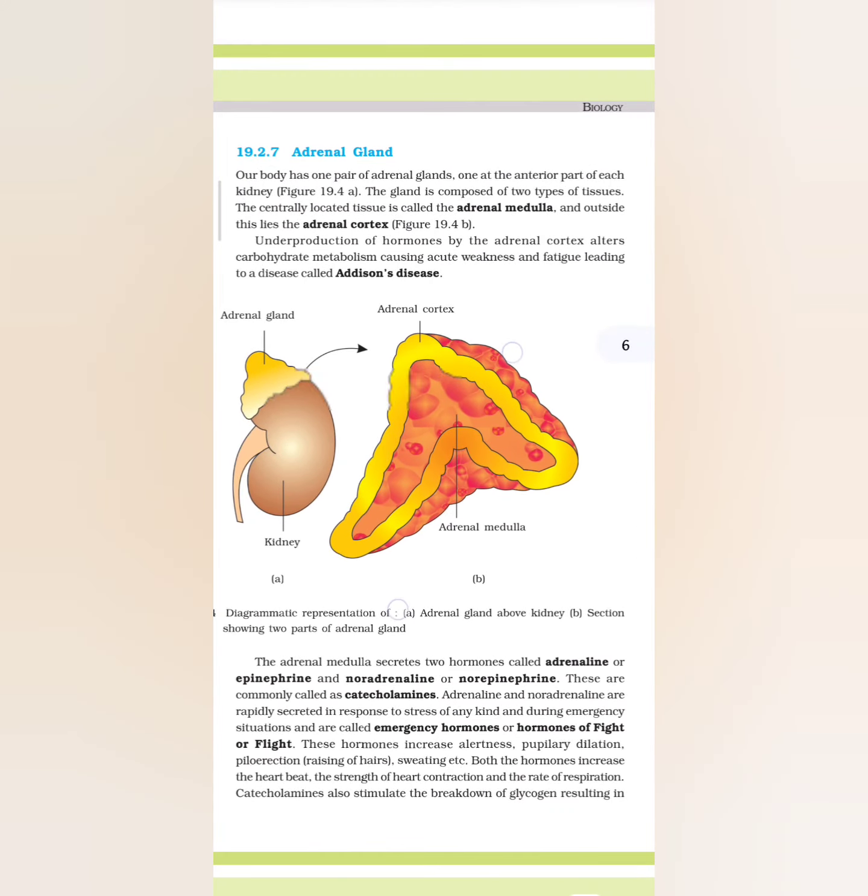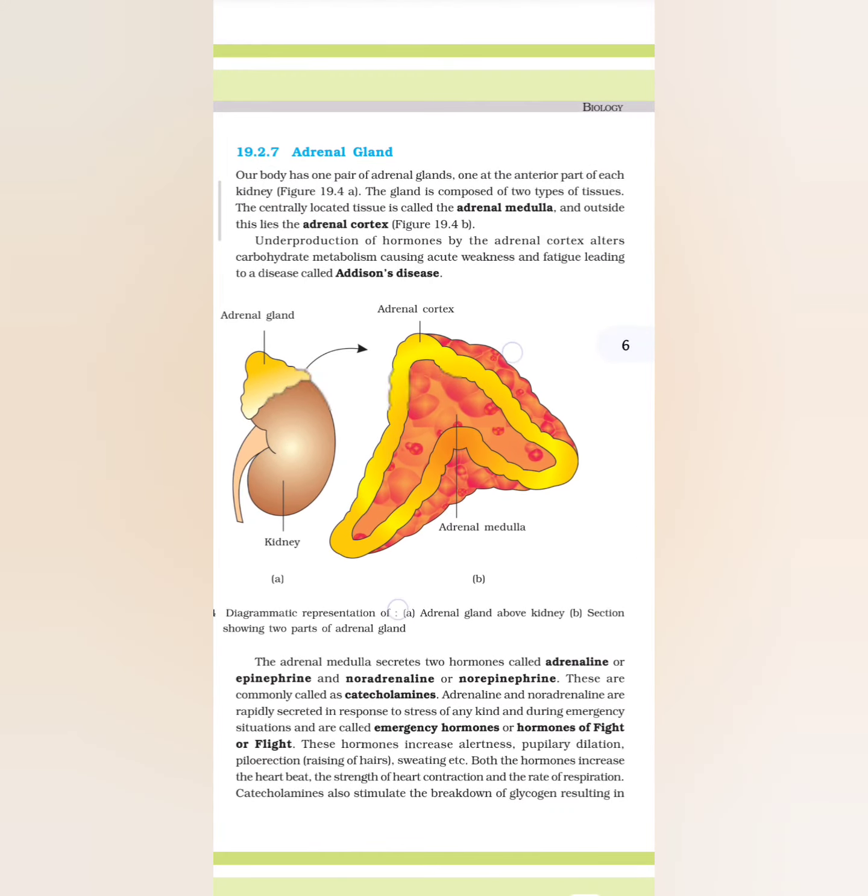19.2.10 Ovary. Females have a pair of ovaries located in the abdomen, Figure 19.1. Ovary is the primary female sex organ which produces one ovum during each menstrual cycle. In addition, the ovary also produces two groups of steroid hormones called estrogen and progesterone. Ovary is composed of ovarian follicles and stromal tissues. The estrogen is synthesized and secreted mainly by growing ovarian follicles. After ovulation, the ruptured follicle is converted to a structure called corpus luteum, which secretes mainly progesterone.